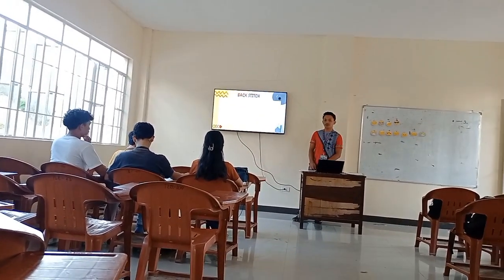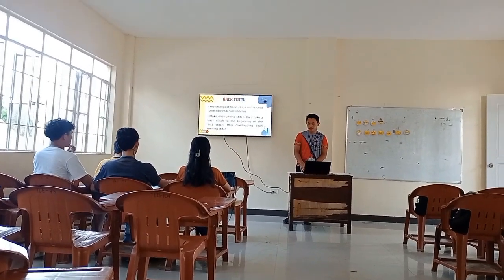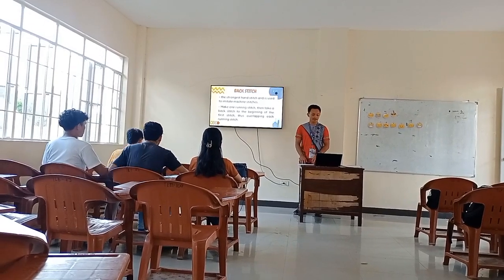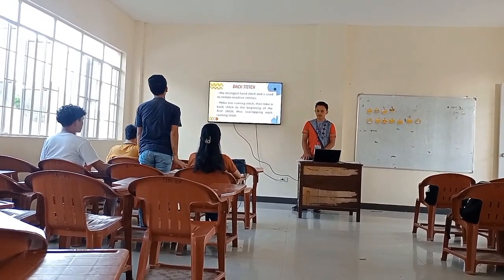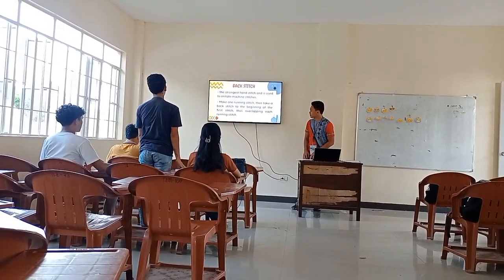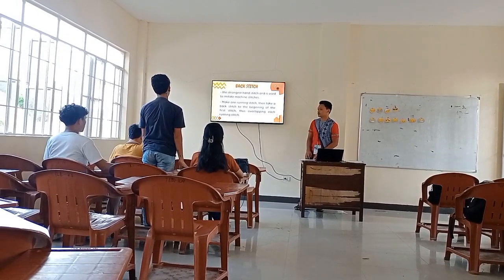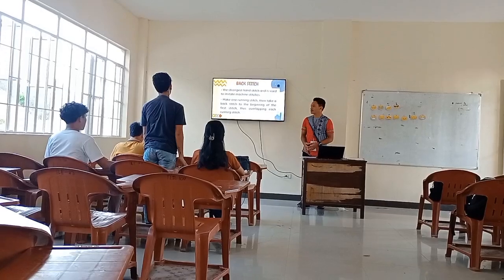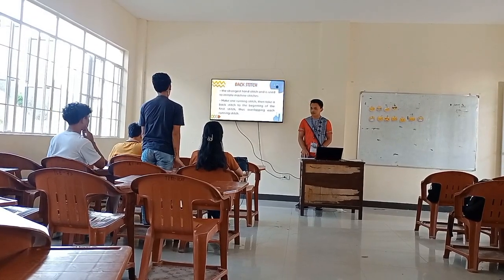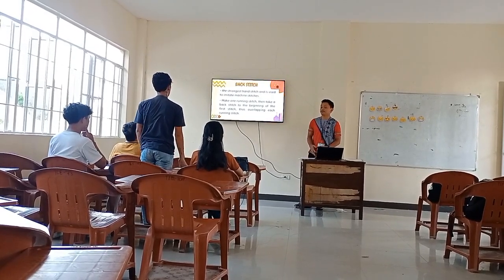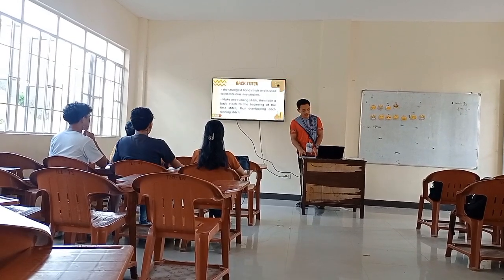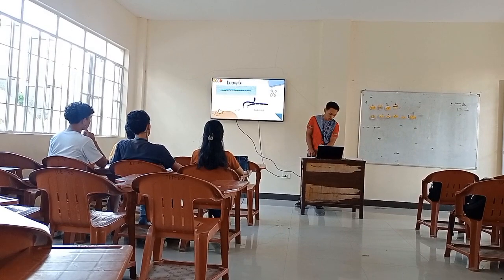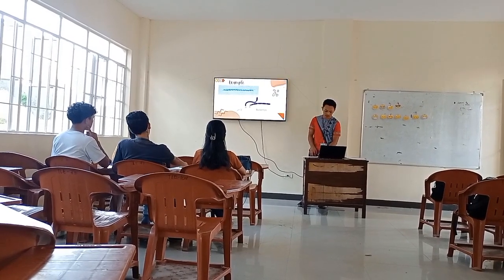And now that you know what the running stitch is, let's proceed to the back stitch. Please, who can read about the back stitch? Mr. Ray. Back stitch is the strongest hand stitch, used to imitate machine stitches. Make one running stitch, then take a back stitch to the beginning of the first stitch, thus overlapping each running stitch. Thank you, Mr. Ray. Now for you to understand the back stitch, I will show you an example of back stitch.